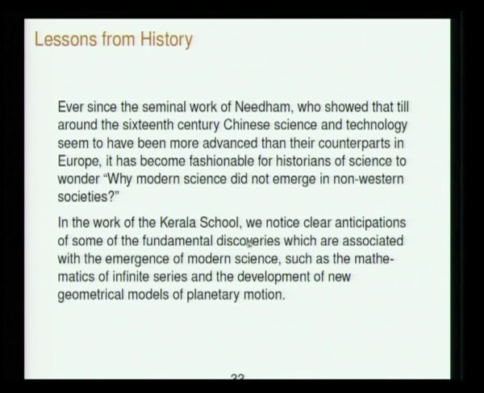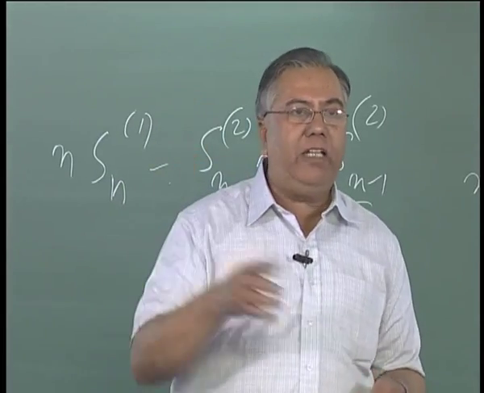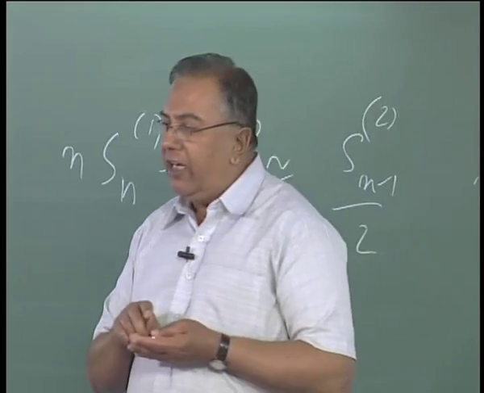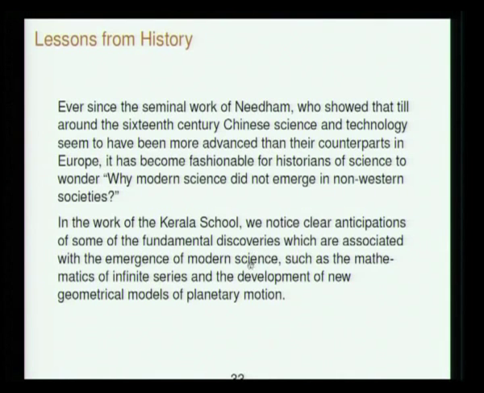It tells you some of the fundamental things that were rediscovered in most of 16th, 17th and perhaps even 18th century Europe, and some of them which were not discovered, like the alternative Chakravala algorithm or things like that. And similarly in astronomy, many things that were called hallmarks of emergence of modern science, like an alternative model of the planetary motion, etc. All these were there in Kerala school of mathematics.